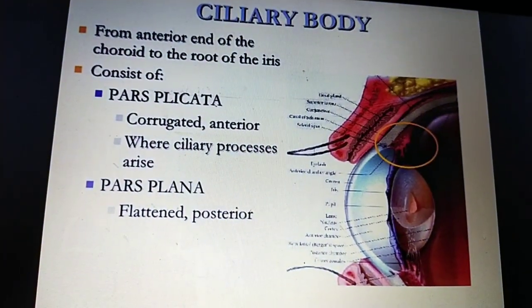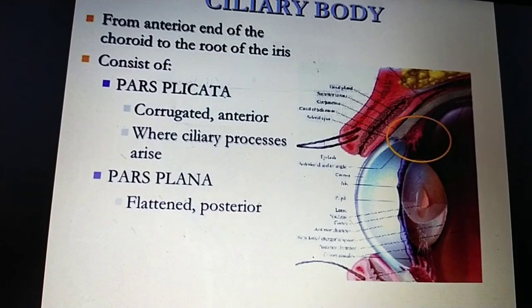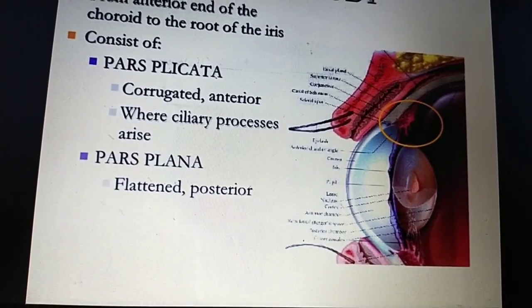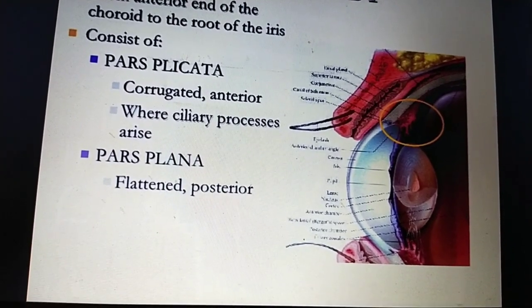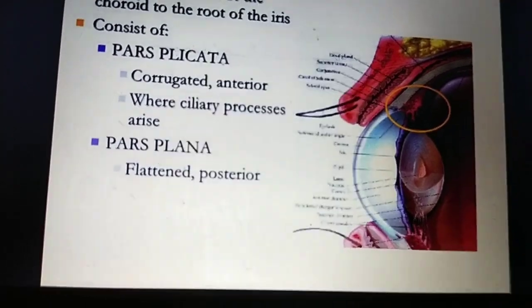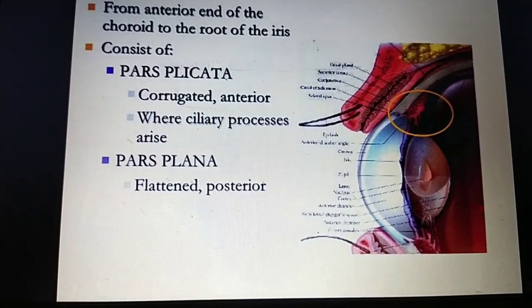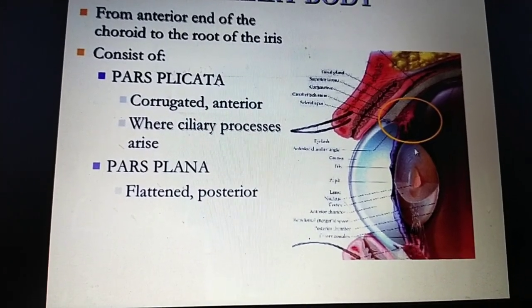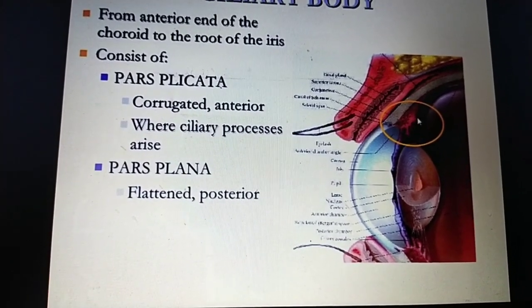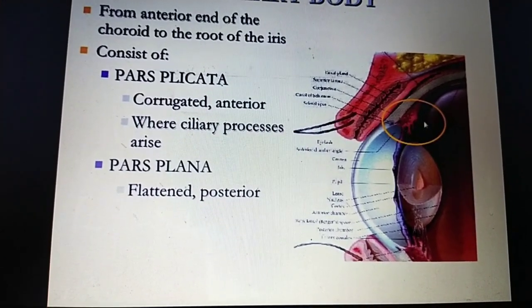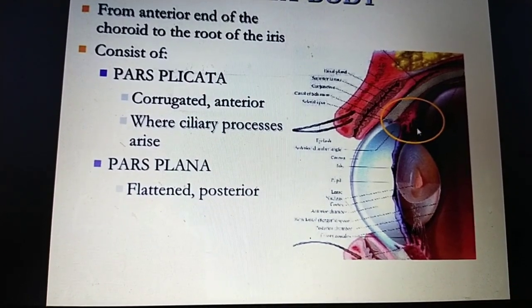Okay, the ciliary body divides into two parts mainly: one is pars plicata and the other is pars plana. This part, where the ciliary processes and the suspensory ligament are, is the pars plicata, and this part is the pars plana.